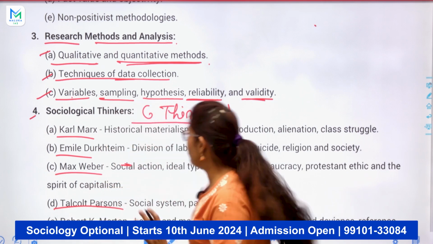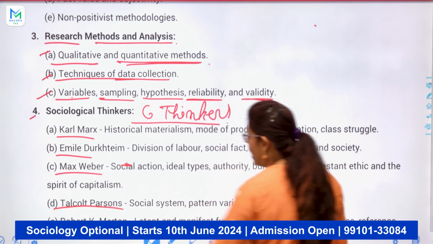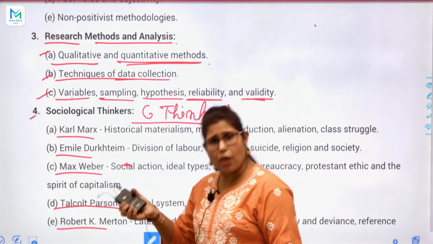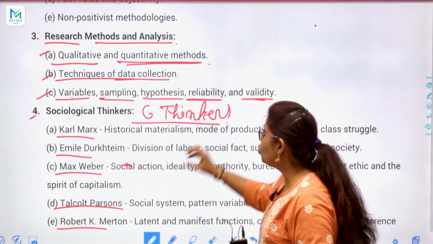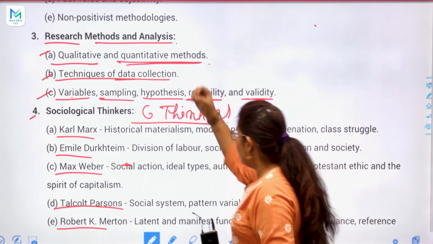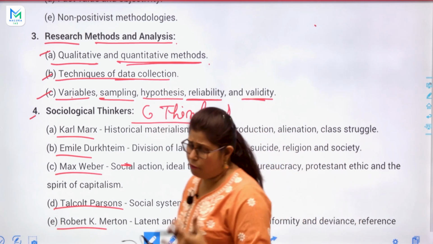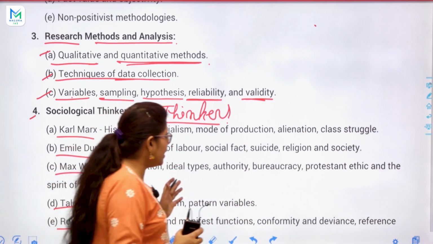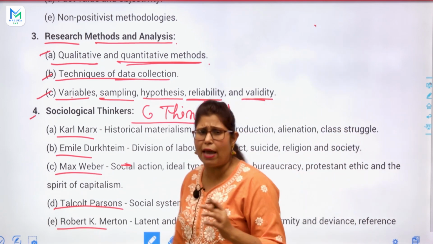So you will know everything: Karl Marx, Emil Durkheim, Max Weber, Talcott Parsons, Robert K. Merton and Mead, and these are their concepts. Right now I am not explaining them, obviously; we will discuss in the classroom. Now I am showing you the syllabus only in a very short, summarized way. These are very common, very simple topics from society where we can pick examples. When I teach you in a storytelling way, you will feel very free.